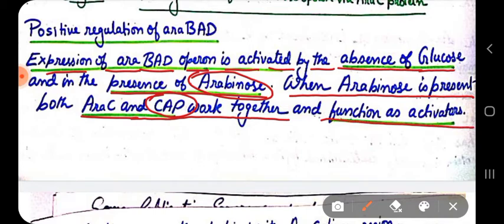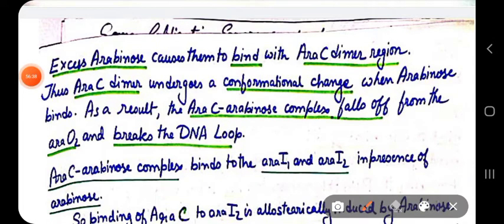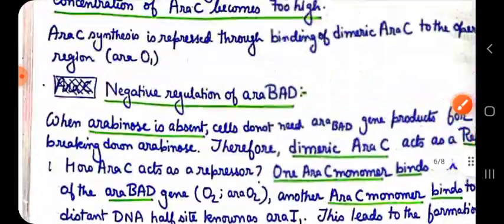So when arabinose is present, both ARA-C, which is a regulatory protein, and the catabolite activator protein work together and function as activator. How they act as activator, let us see. I have said that ARA-C forms a dimer, and each ARA-C has an arabinose binding site. Remember, each ARA-C has an arabinose binding site.